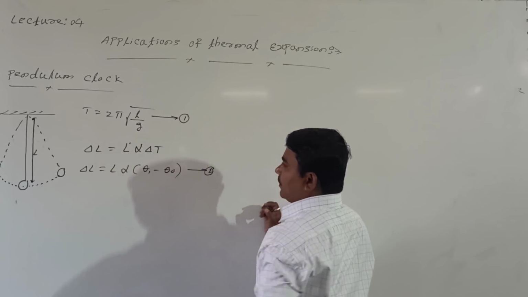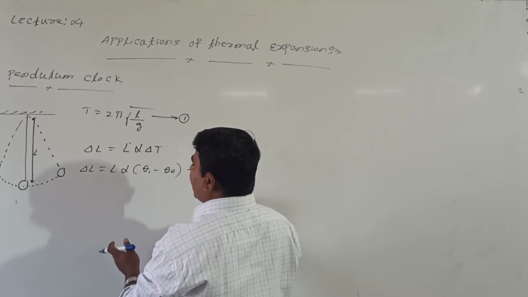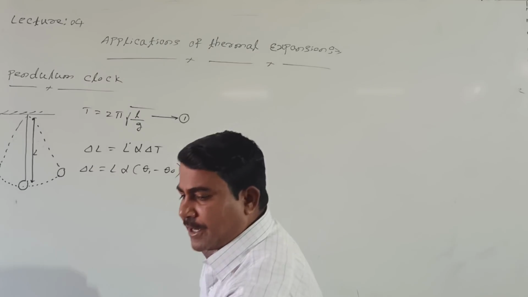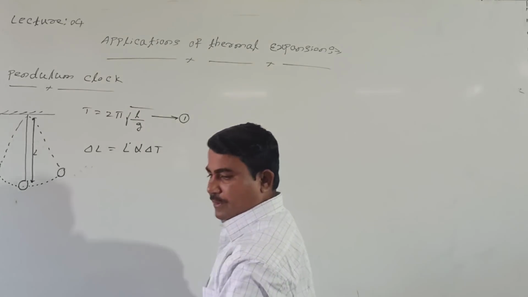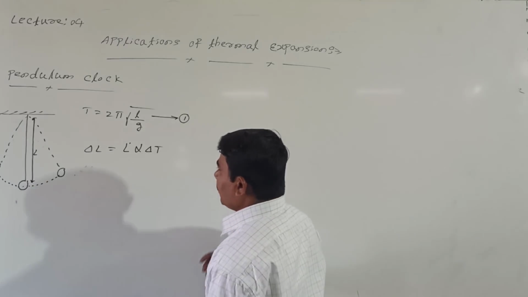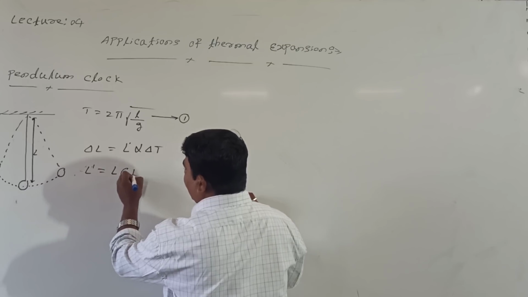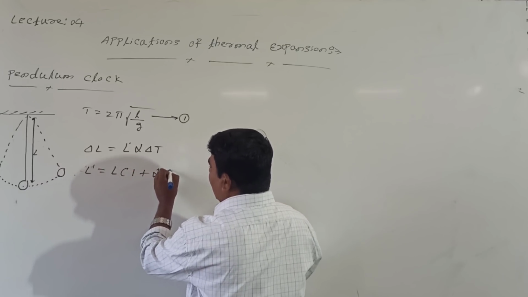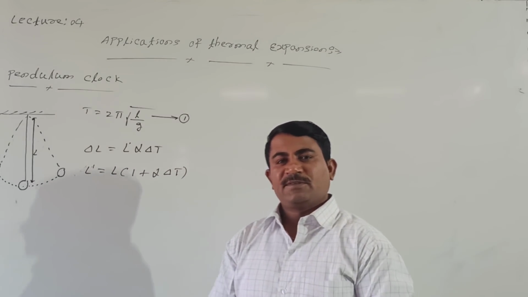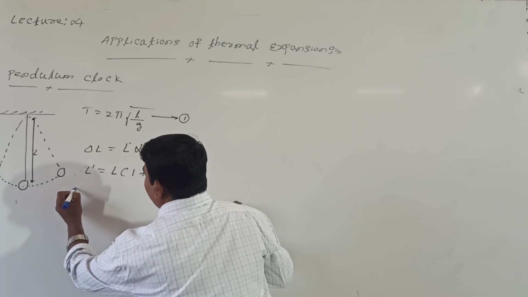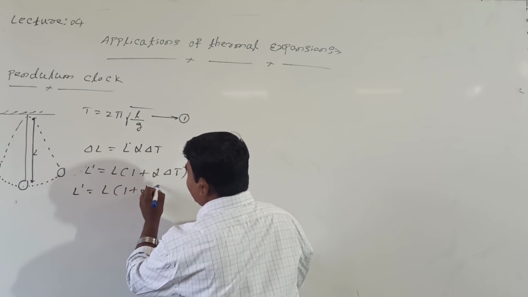Equation number 2? From equations 1 and 2, what happens? One more type of equation you can write. Instead of like this, shall I take here: what is final length? Final length I will take L dash. L dash equal to how much? L into bracket 1 plus alpha delta t. Like this also, final length. L dash equal to L into bracket 1 plus alpha delta t I will take.